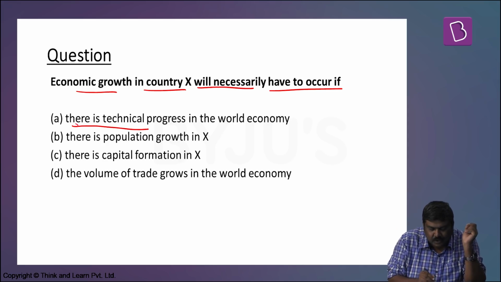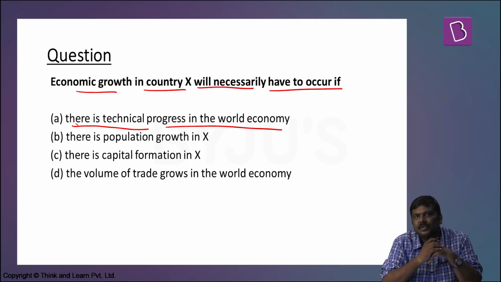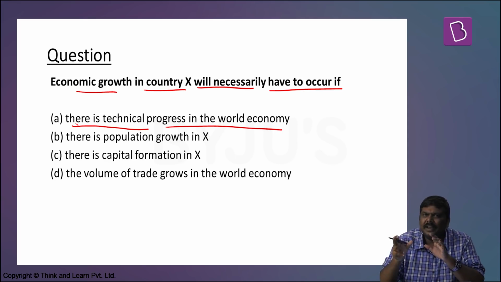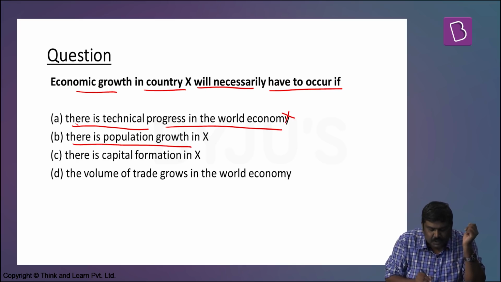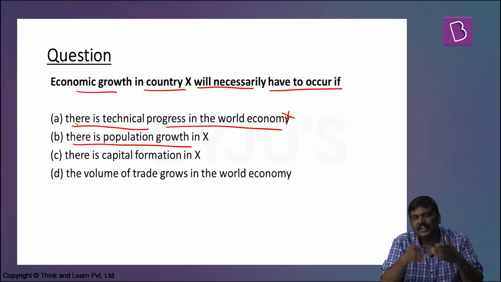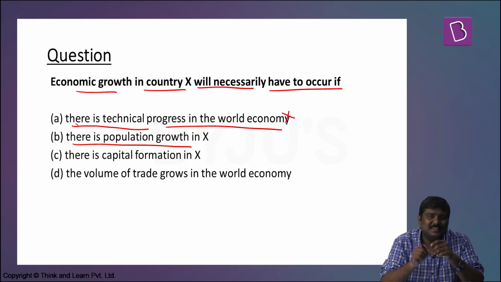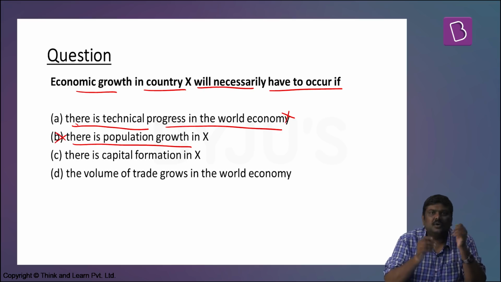A, there is a technological progress in the world economy. Now, let's say there is a technological progress in the world economy. Does that mean it is necessary to have a GDP growth rate in India, or it will lead to GDP growth rate in India? Not necessary. Second, population growth in country X. If India's population increases, does it necessarily mean that there is a GDP growth rate? No. Even this is wrong.